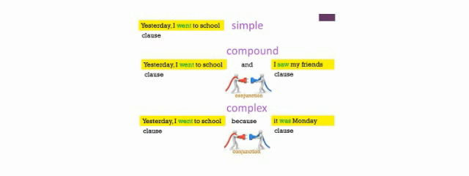We usually talk about 3 types of sentences: simple, compound, and complex. A simple sentence has 1 verb and it's 1 clause. A compound sentence has 2 verbs, 2 clauses.